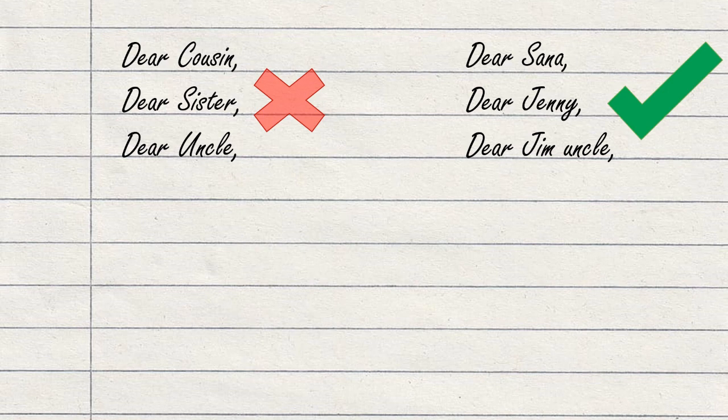That is the friendly letter. Now for formal letters, for official letters, it's only two things. Dear sir, dear madam. Now, if your principal is a sister, you cannot write dear sister. It's wrong. For the exam, when you write, it should be dear madam or dear sir. One common mistake is you tend to write respected sir. It's wrong. Respected is not accepted. It is dear sir or dear madam.